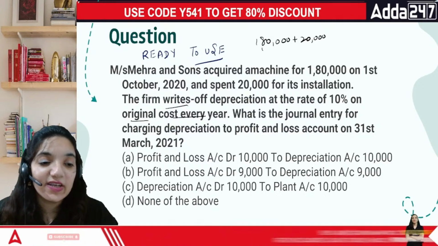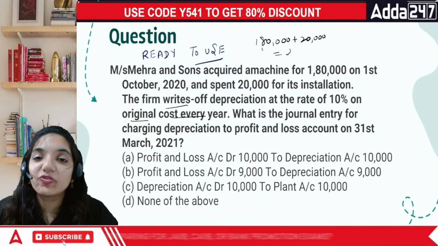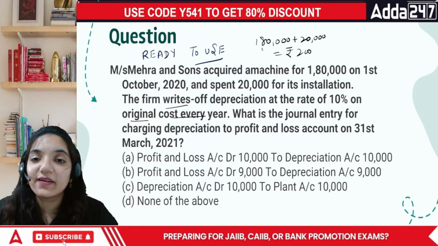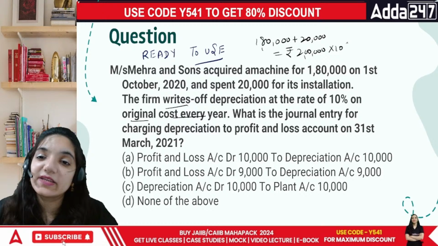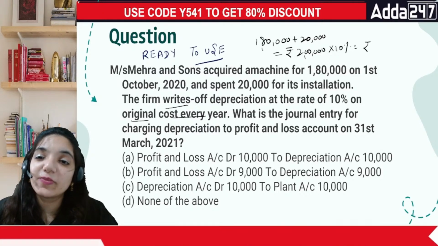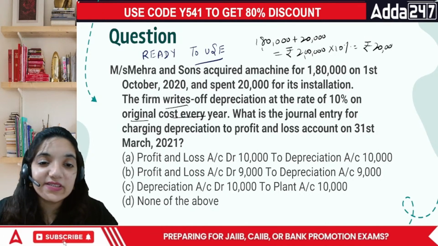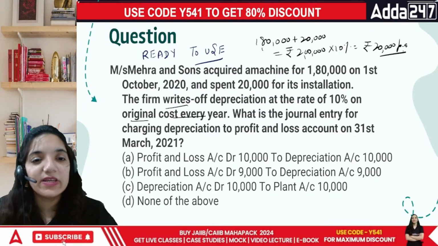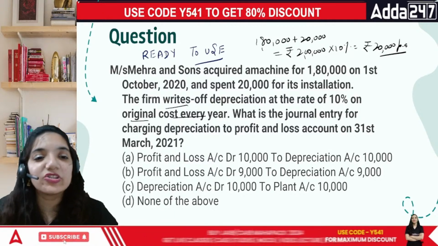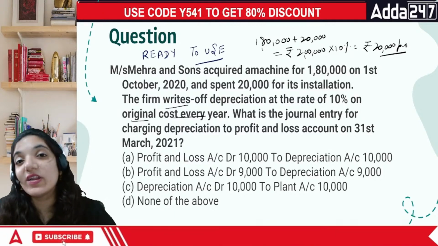So in this case, what is going to be the answer? It is going to be rupees 2 lakh, multiplied by 10%, making it rupees 20,000 per annum in the first year. If we're talking about depreciation in terms of original cost, this is your SLM method.